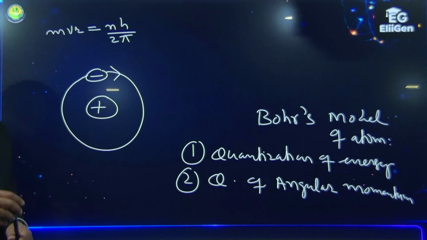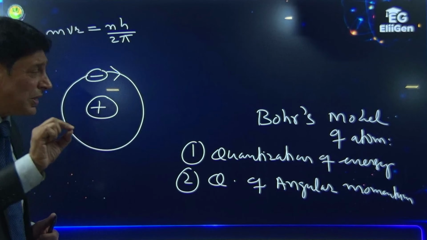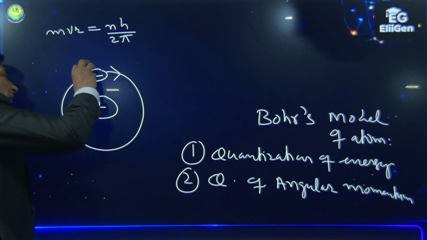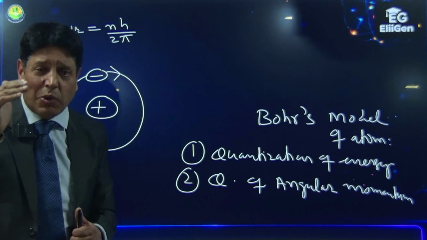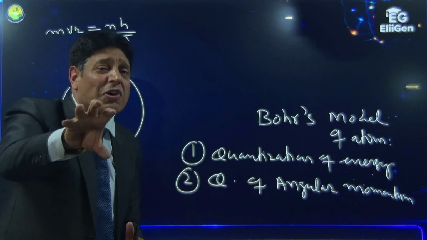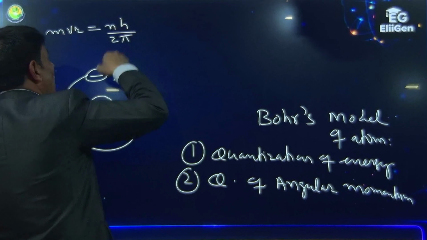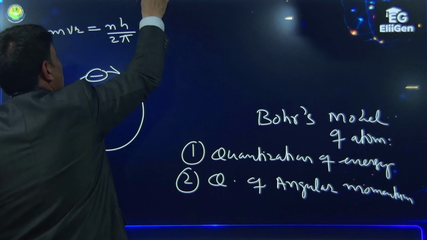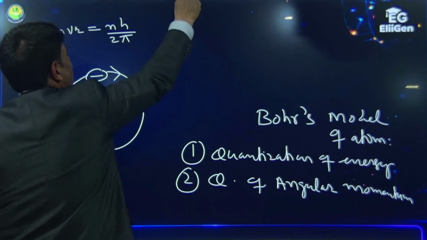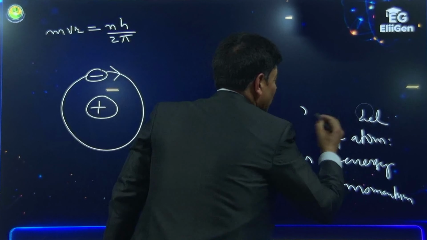On the part of Bohr, it was a guess because Bohr had concentrated upon the particle nature of the electron only. He was unaware of the wave nature of the electron. But this angular momentum quantization can be justified only on the basis of the wave nature of the electron. Let me explain that.